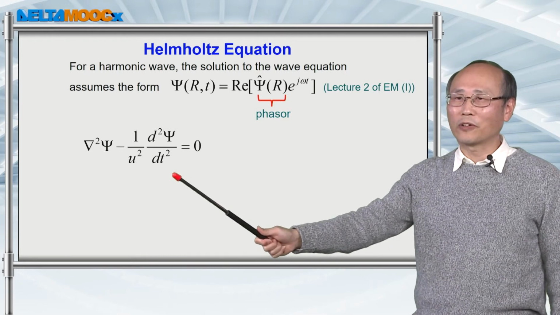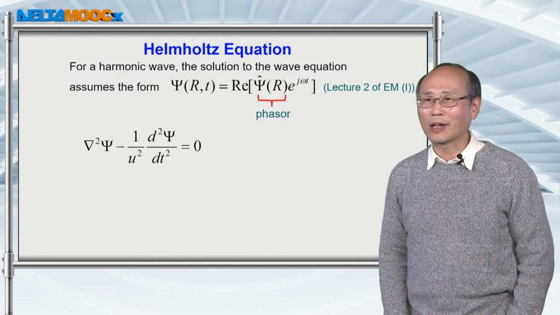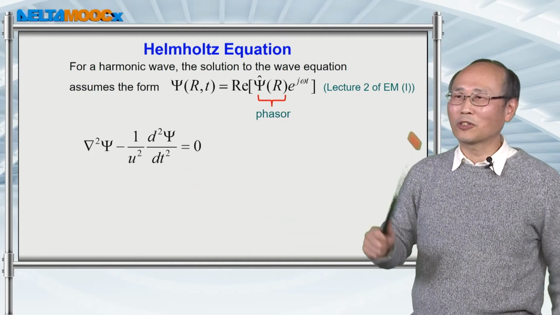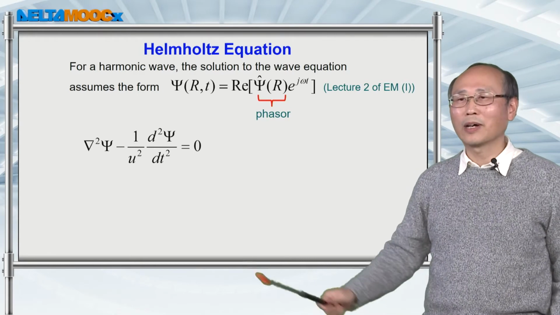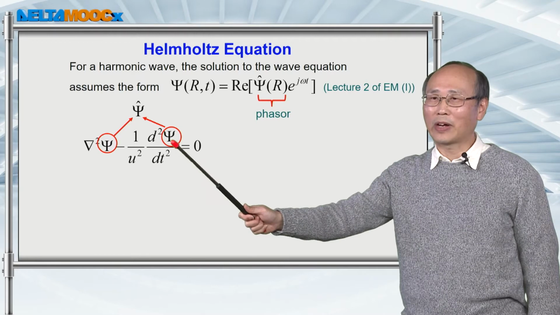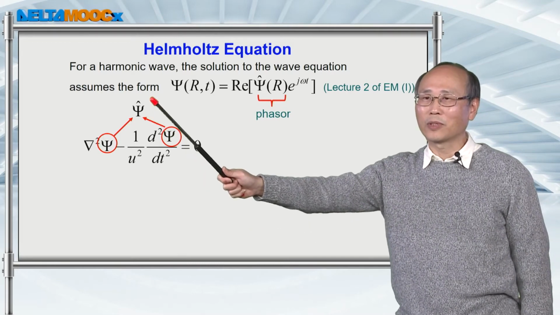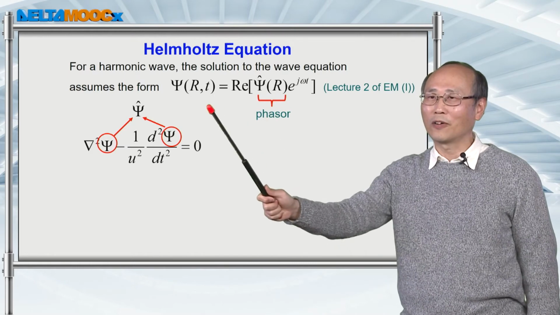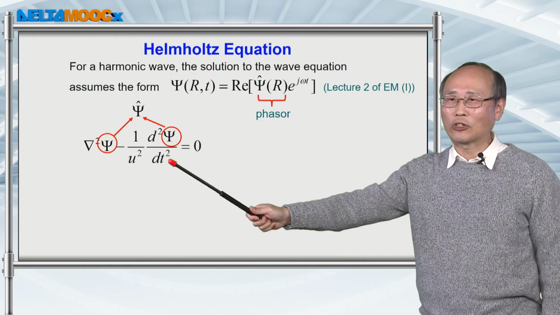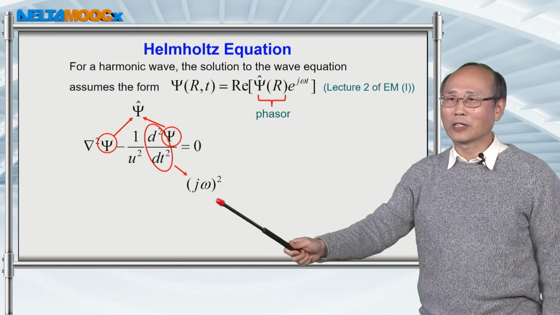So let's try to convert this wave equation into an equation described by the phasor. In lecture 2 of EM1, we know how to do it. For this variable psi, you basically replace it with psi with a hat, which is the phasor of this real function. When you have a differentiation of the variable with respect to time, you bring out j omega.